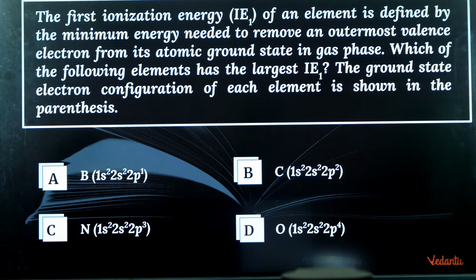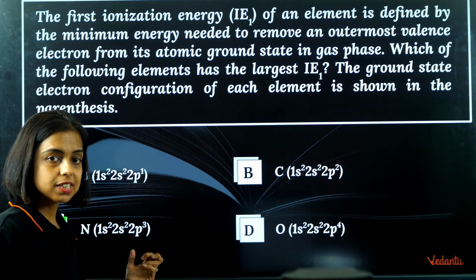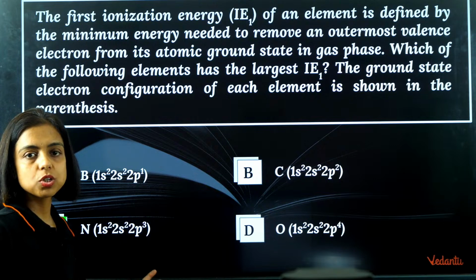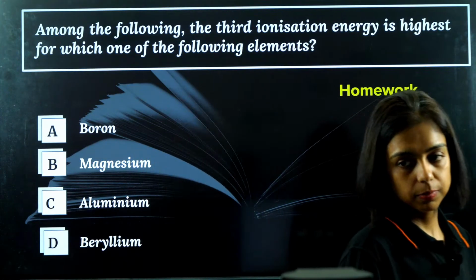Which one should have the highest ionization energy? Of course, the answer is nitrogen. As we move along the period, ionization energy increases. But we just saw that nitrogen, because it is half filled, stable, will have more ionization energy than oxygen, right?